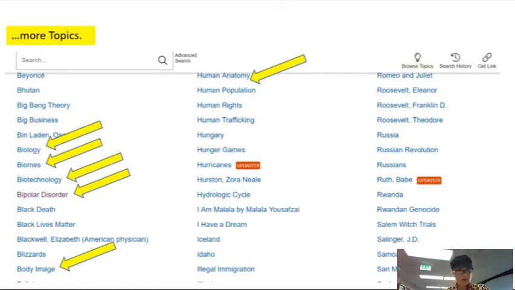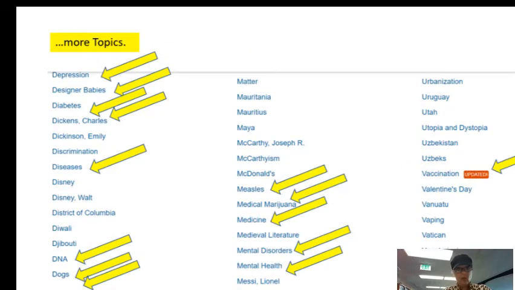There's also articles on biology, biomes, biotechnology, bipolar disorder, Black Death, body image, human anatomy, and even more topics on depression, designer babies, diabetes, diseases, DNA, dogs, measles, medical marijuana, medicine, mental disorders, mental health, and having vaccinations.